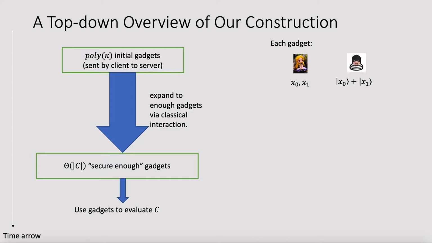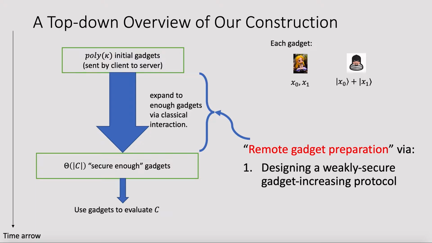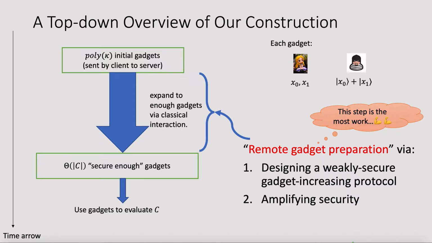In the first step, the remote gadget preparation step is further constructed using the following idea. We first design a protocol that is weakly secure and gadget increasing. Then we use some techniques to amplify the security of this protocol to a fully secure one. The remote gadget preparation step is the most difficult step of this work, and the gadget-based computation step is actually also not trivial.